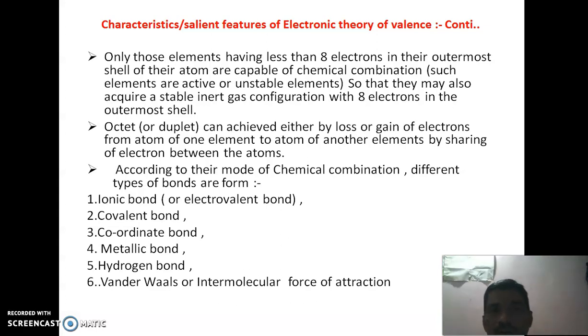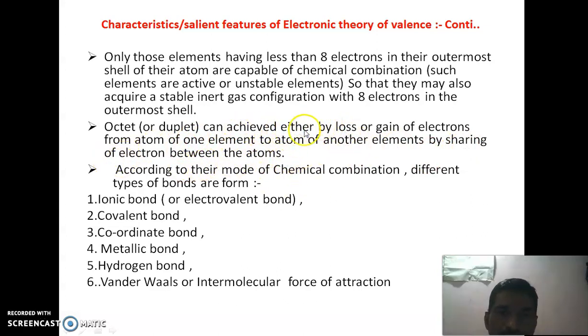The octet or duplet can be achieved either by loss or gain of electrons from the atom of one element to another element, or by sharing of electrons between the atoms.